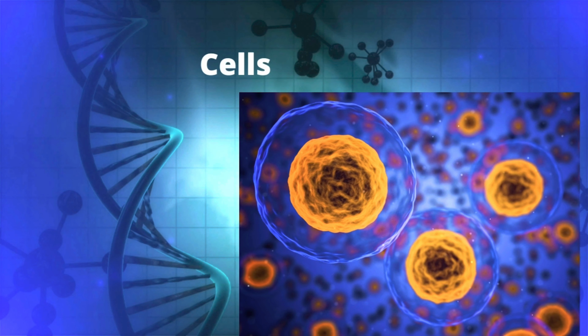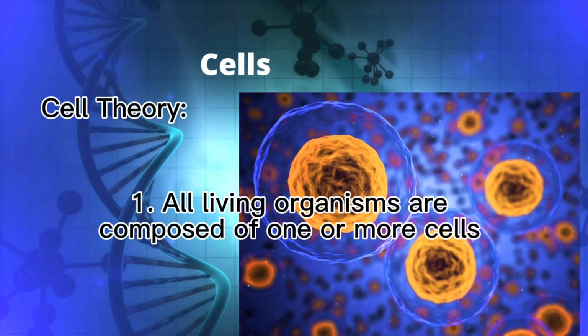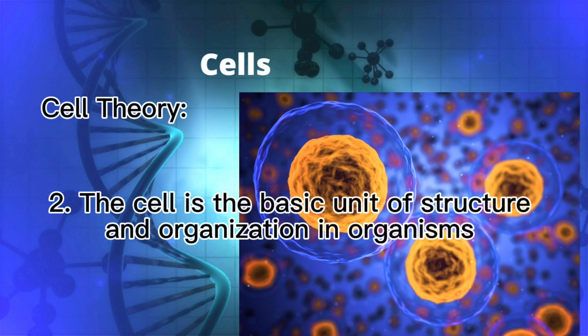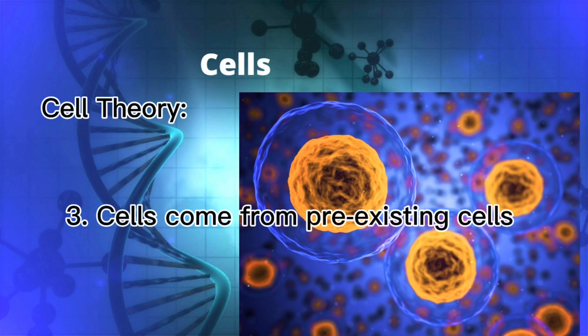As we know, the cell is a basic structure and a functional unit of life. Cell theory says all living organisms are composed of one or more cells. The cell is a basic unit of structure and organization in organisms. Cells come from pre-existing cells.